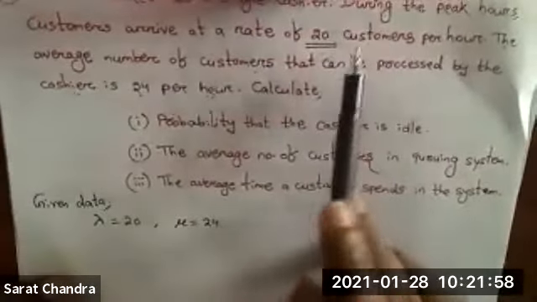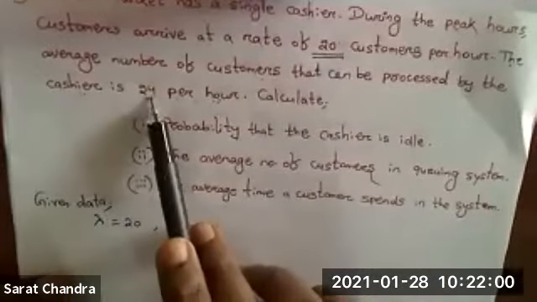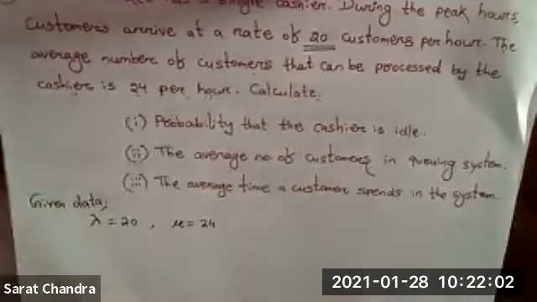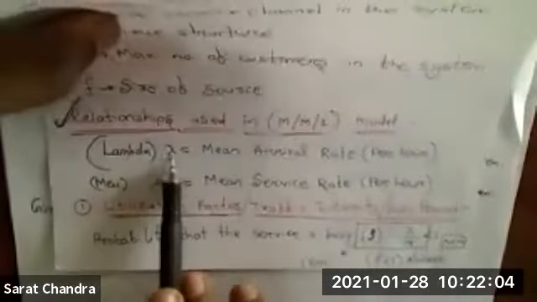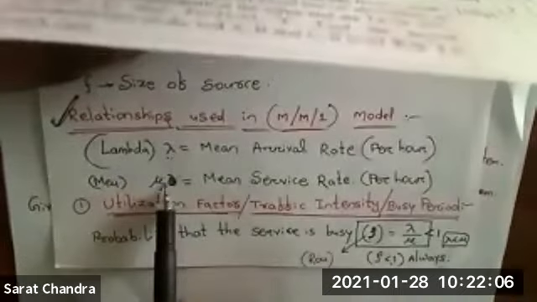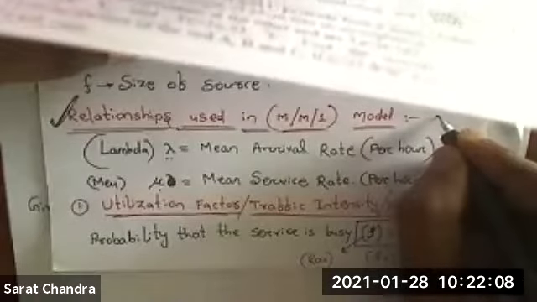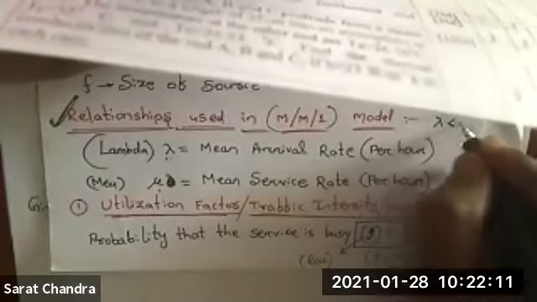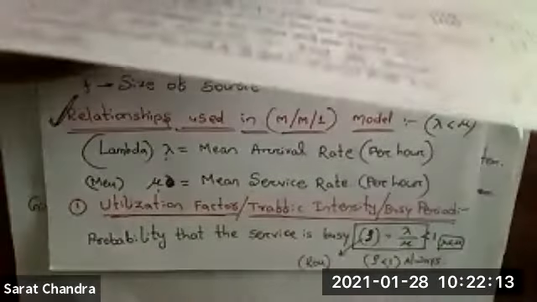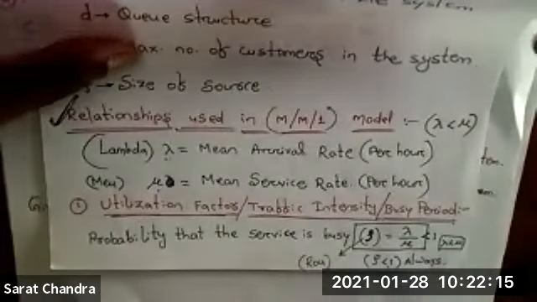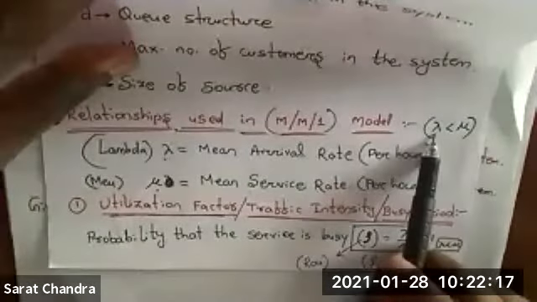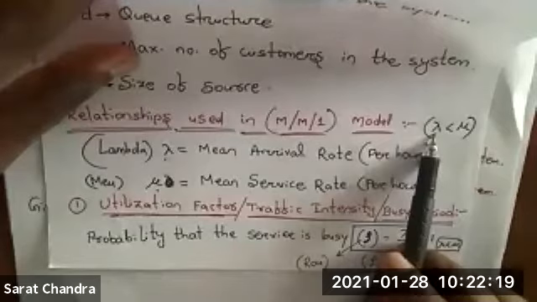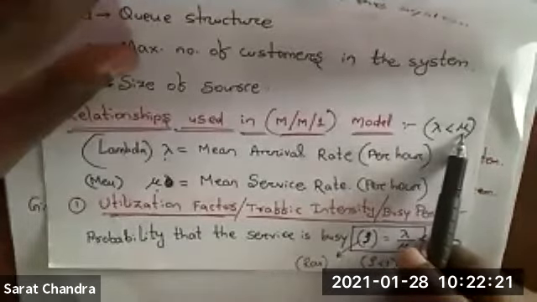Here in this question, how many numbers are there? One is 20, one is 24. And lambda is always less than mu. So what you have to do is give the smaller number to lambda and the higher number to mu.